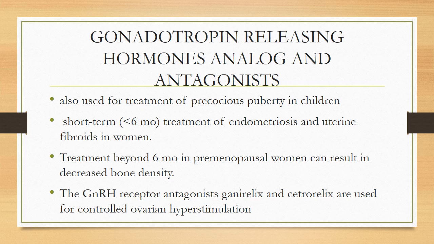Now the gonadotropin releasing hormone analogs and antagonists. They are used for treatment of precocious puberty in children. They're also used for the short-term treatment of endometriosis and uterine fibroids in women. Treatment beyond 6 months in premenopausal women can result in decreased bone density. The gonadotropin releasing hormone receptor antagonists ganirelix and cetrorelix are used for controlled ovarian hyperstimulation.